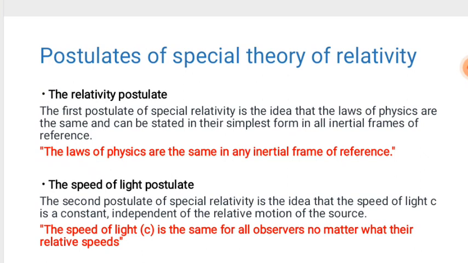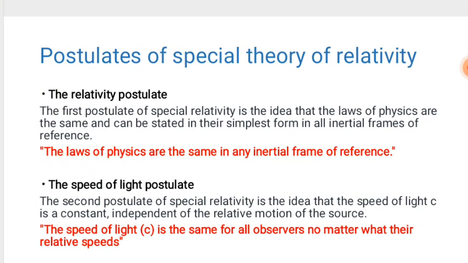The second postulate is about the speed of light. The speed of light is the same for all observers, no matter what their relative speed. No matter the speed of the observer, the speed of light is the same for all observers.